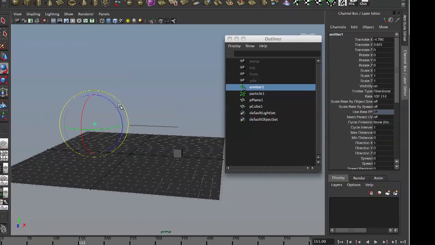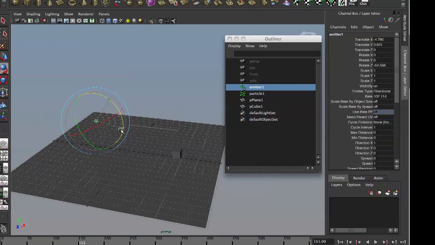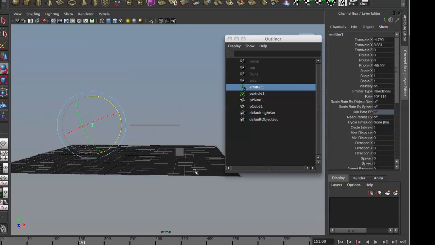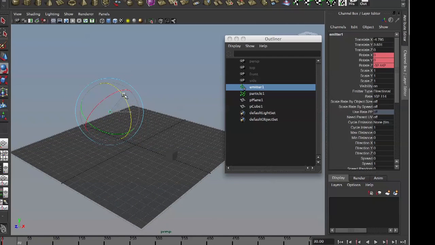So it goes in Y. Okay, let's key the direction from frame. Let's just strafe it. Fire.